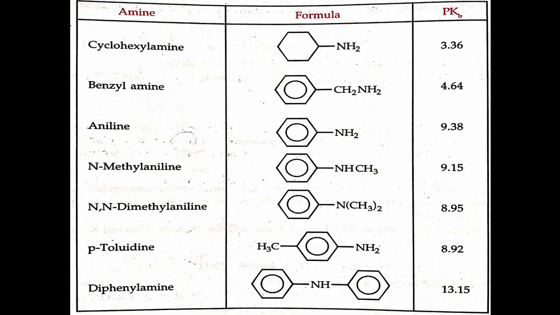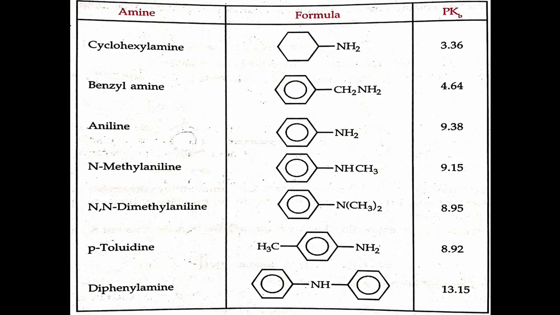pKb is another factor to explain the basicity of amine, and pKb equals the negative logarithm of Kb. Here, the smaller the pKb value, the stronger is the basicity of the amine. pKb values of some aromatic amines are given here. Cyclohexylamine has the pKb value 3.36. Benzylamine has the pKb value 4.64.